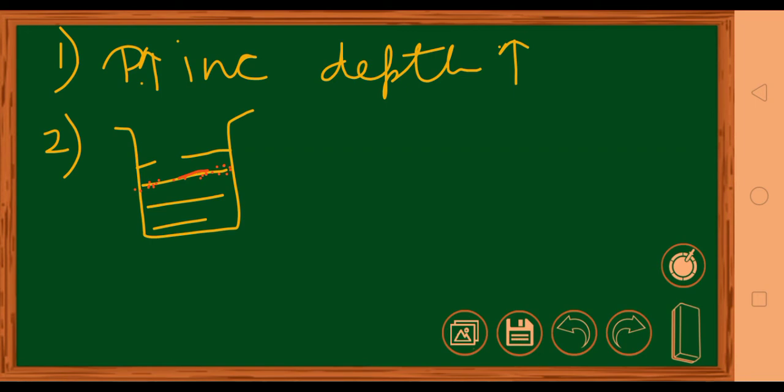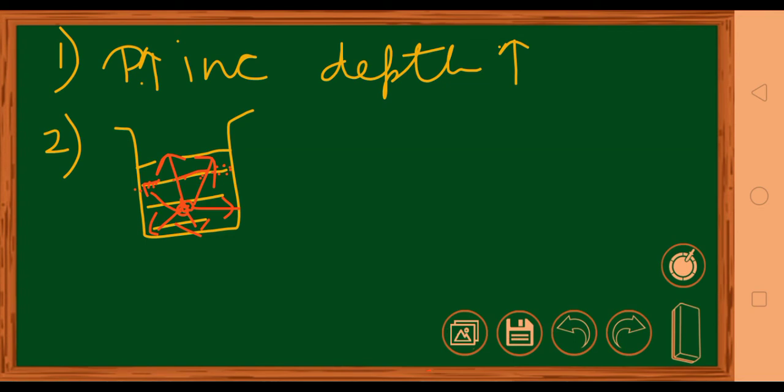Then the pressure is same in all directions about a point inside the liquid. That means if I take one point in the liquid over here, we have seen that it is going to exert a pressure here, all around. Okay? And all these pressures, what is going to exert in all the direction is going to be same.